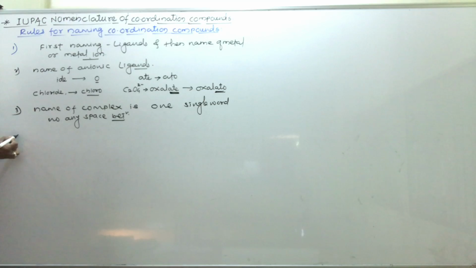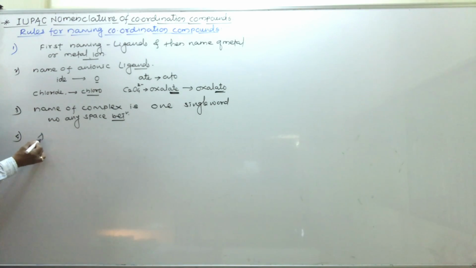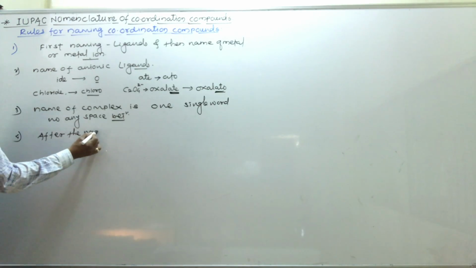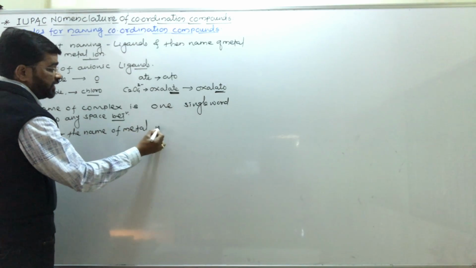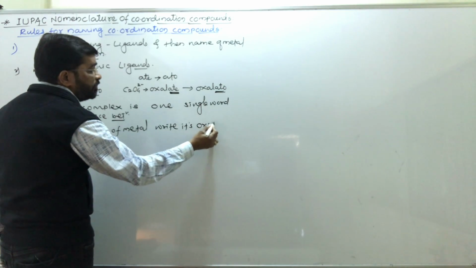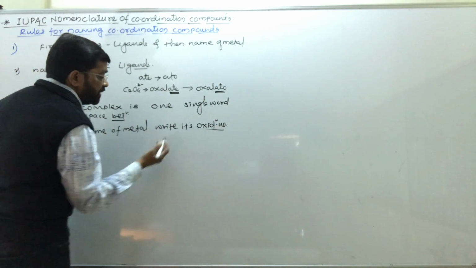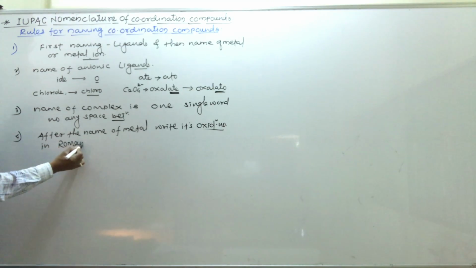Next rule: after the name of the metal, write its oxidation number in Roman figures.